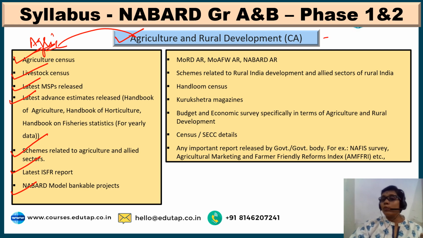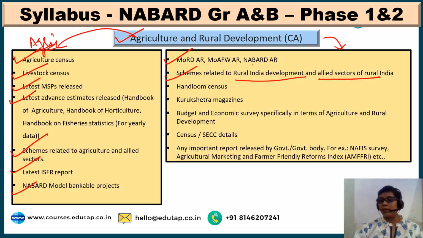Moving on to the rural development current affairs you need to follow, this is the syllabus as such. Annual reports of the Ministry of Rural Development, Ministry of Agriculture and Farmers Welfare, NABARD, and Ministry of Animal Husbandry, Dairying and Fisheries; all those annual reports you need to go through. Schemes related to rural India development and allied sectors of rural India. Here the schemes are generally put under agriculture and allied sectors, all under one blanket, ARD only.